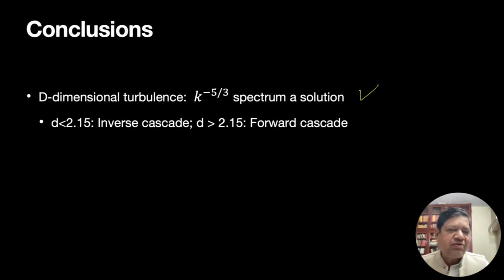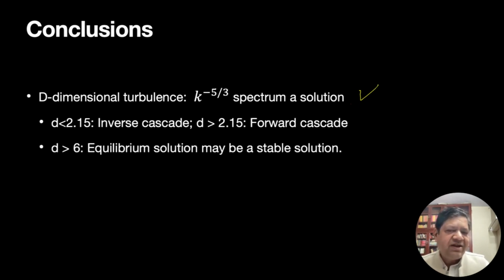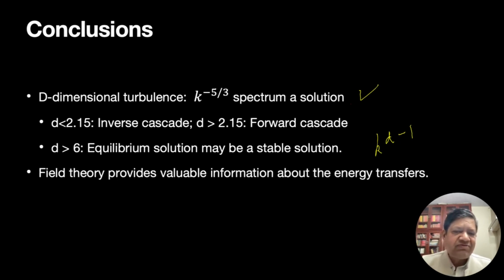So d less than 2.15, inverse cascade; d greater than 2.15, forward cascade; and d greater than 6, equilibrium solution, the equipartition. By the way, please keep in mind the equipartition solution is E(k) proportional to k to the d minus 1, because every mode has the same energy. And field theory provides valuable information about energy transfers. I showed you shell-to-shell transfer, fractional energy transfer, and energy flux. We can learn.